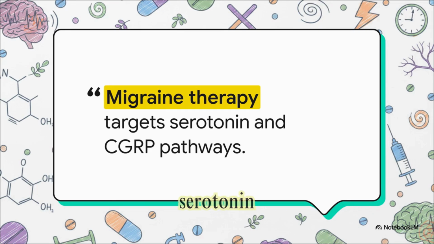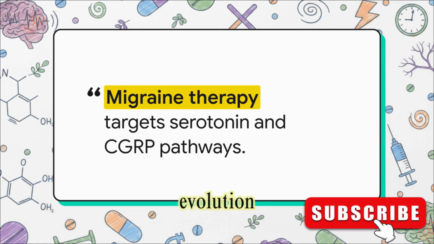Migraine therapy targets serotonin and CGRP pathways. Triptans are the main acute drugs, while beta blockers, anti-epileptics, and newer anti-CGRP drugs are used for prophylaxis. As you review your notes today, I want to leave you with a thought. In a future that is increasingly dominated by these incredibly targeted biologics, do you think non-specific therapies like NSAIDs and even triptans will eventually become obsolete entirely? It's a fascinating evolution to watch.